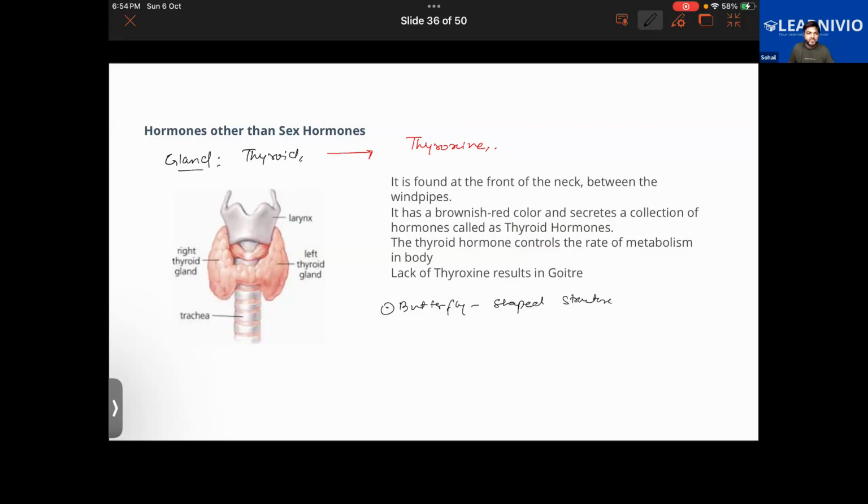So the question is, what is metabolism? You have heard of this term before? No, sir. Okay. So metabolism is basically a kind of biochemical reactions. Let me write it down here. Metabolism.